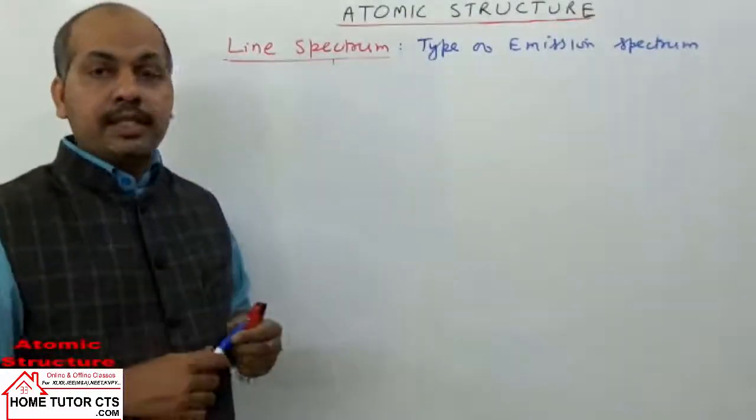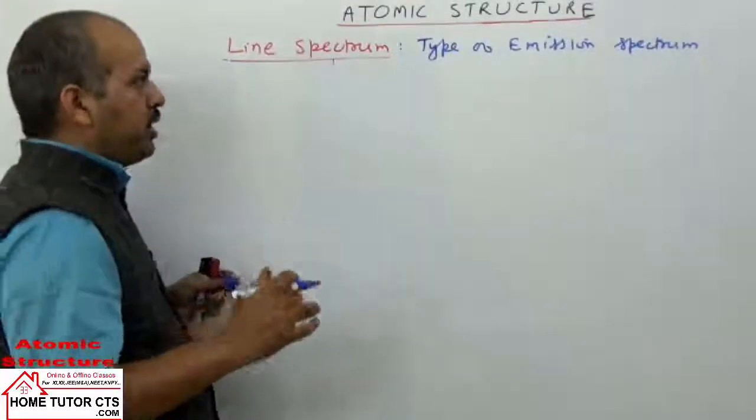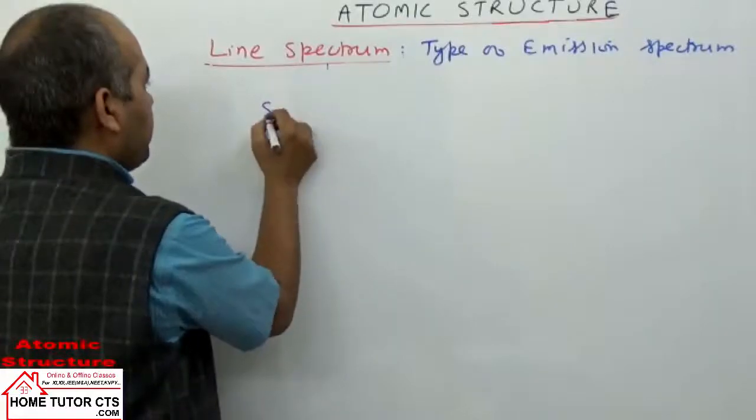Now in this case, the line spectrum can be obtained for different elements. They will follow some different lines. Names are given to lines, and different series are taken.